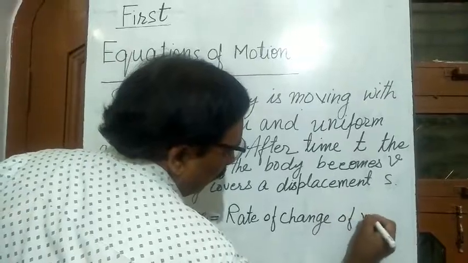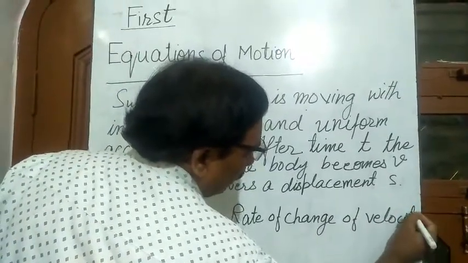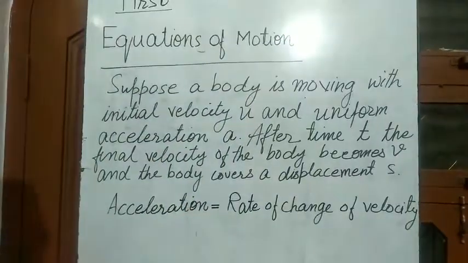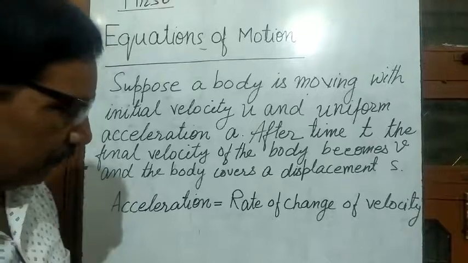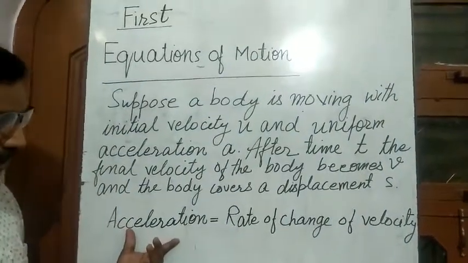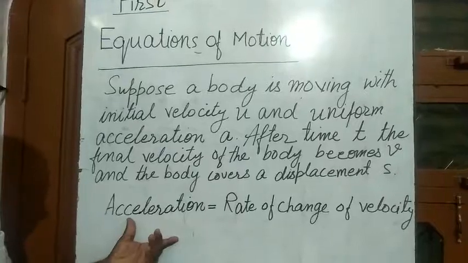Rate of change of velocity with respect to time is known as acceleration. How the velocity is changing, that is the acceleration.